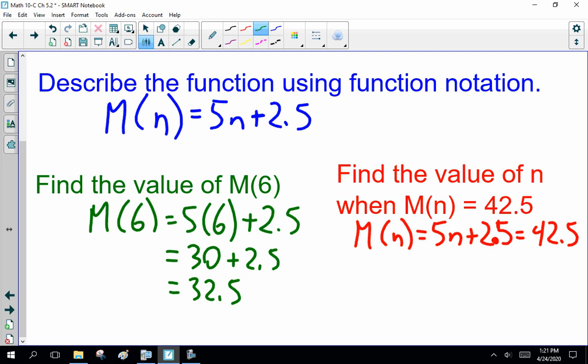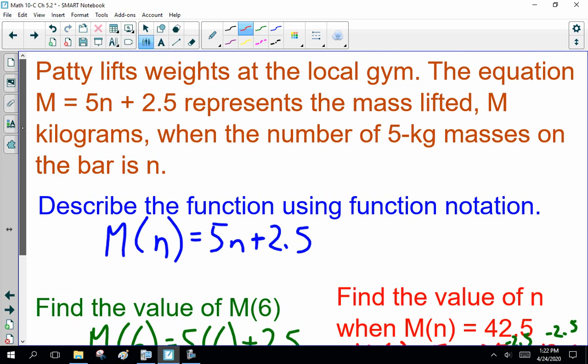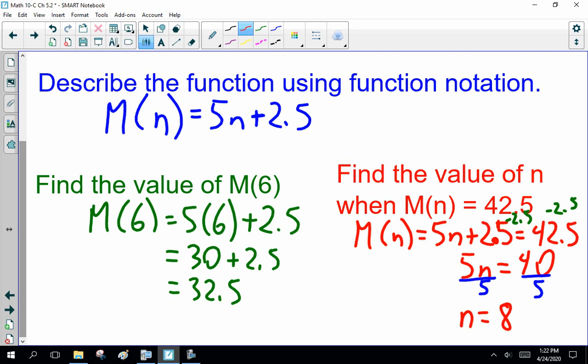The easiest thing to do is, if you're adding 2.5, subtract 2.5 from both sides. So 5n. Now 42.5 minus 2.5 is 40. So 5n is 40. How do you get rid of times 5? Yes, divide both sides by 5. So n equals 8. So here, Patty is using 8 of those 5 kilogram weights to lift 42.5 kilograms.